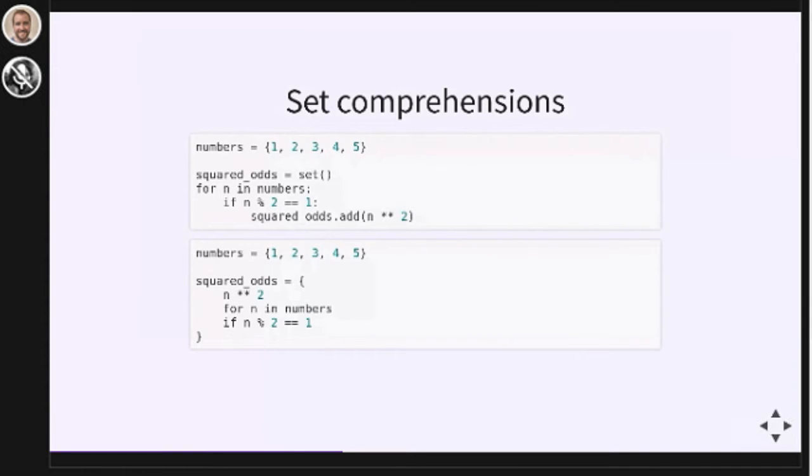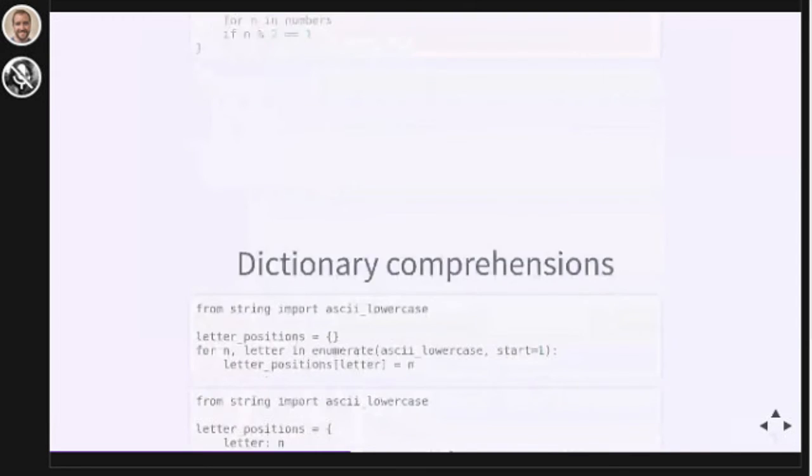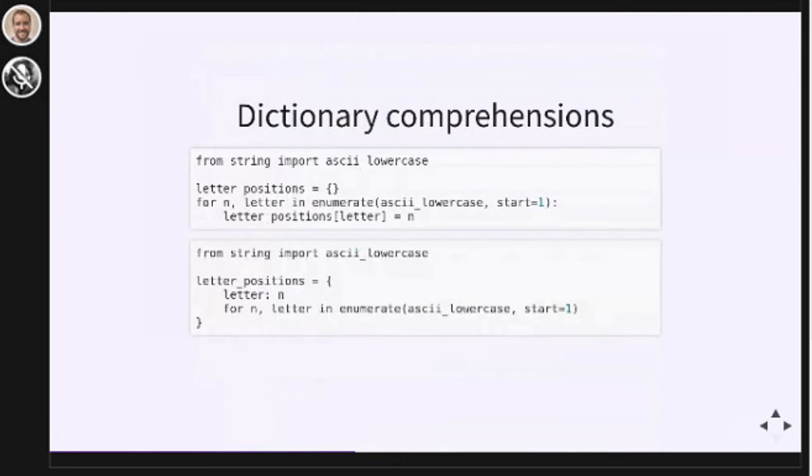So set comprehensions build up sets the same way list comprehensions build up lists, and dictionary comprehensions build up dictionaries in the same way. So there are set comprehensions, there are dictionary comprehensions. List comprehensions make lists, set comprehensions make sets, dictionary comprehensions make dictionaries.